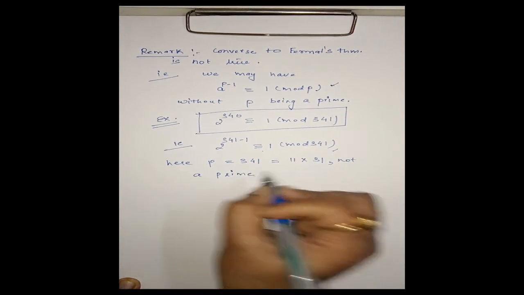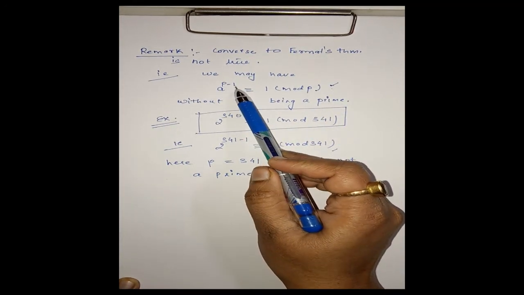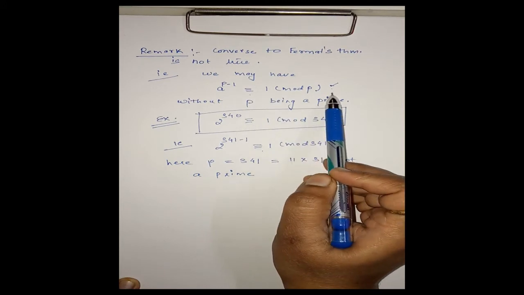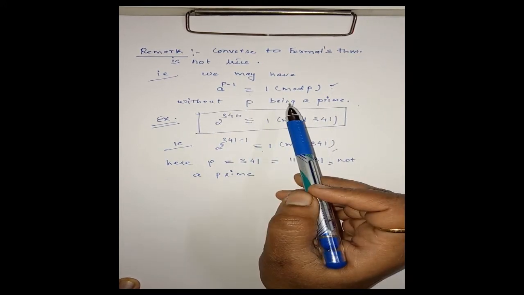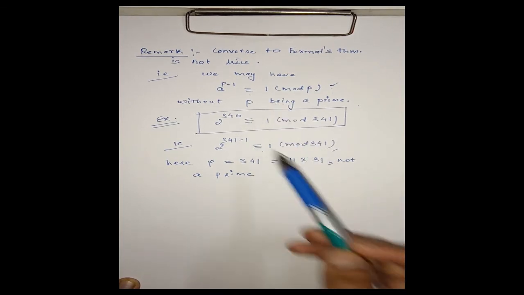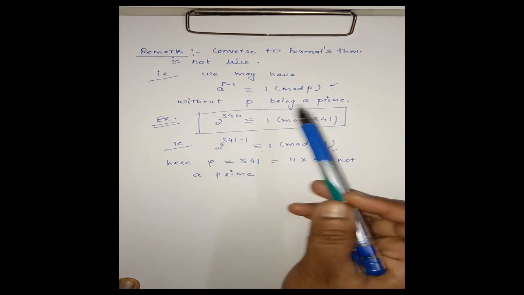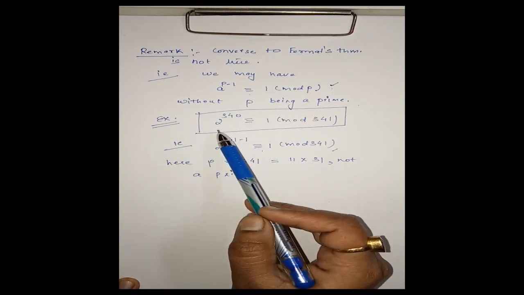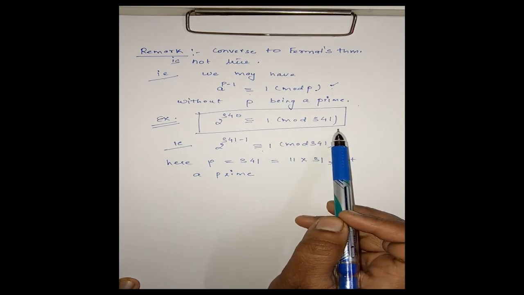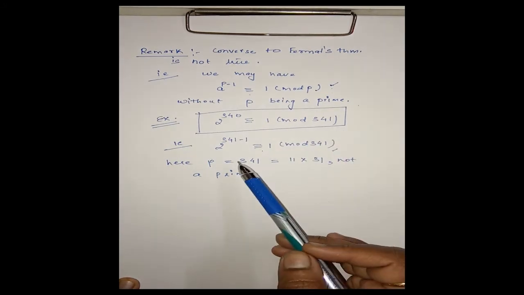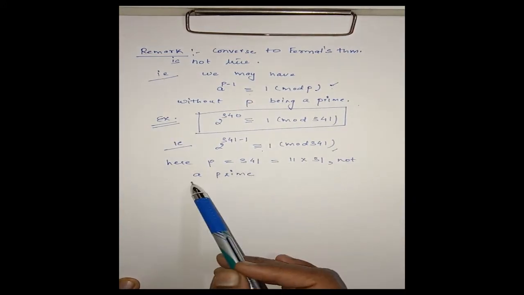Okay, it means we may have a congruence of this form, a power P minus 1 is congruent to 1 modulo P, where P is not a prime. When we want to disprove a result, we consider a counter example to disprove the result. Now here we have 2 power 340 is congruent to 1 modulo 341. Clear? Now here we have this type of congruence where P is not a prime.